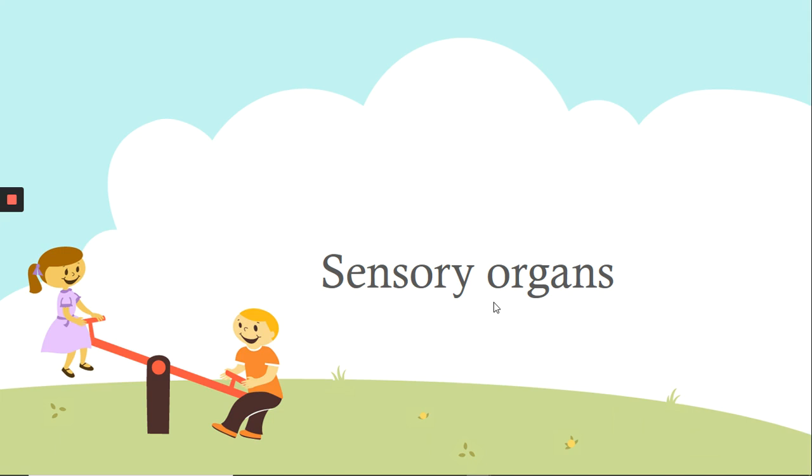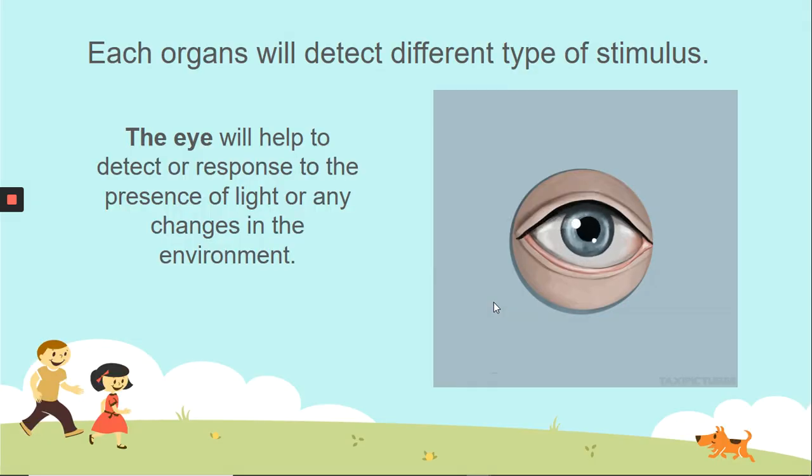Alright, now the sensory organs that help to detect the stimulus. The eye helps to detect or respond to the presence of light or any changes in the environment. Our eye can see any changes that happen in the environment.